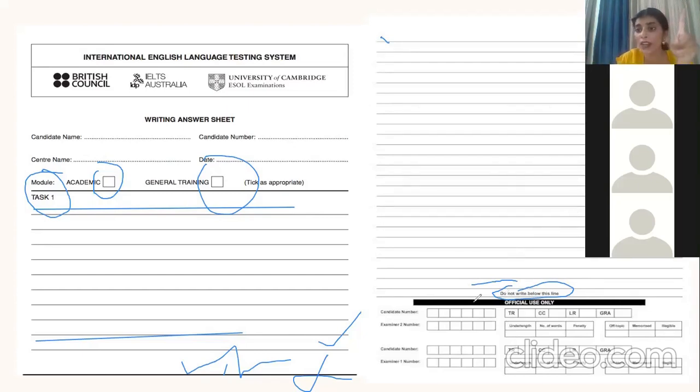Even if you feel that one word is left, don't be stingy, don't write over here. Even if one word is left, you need to take an extra sheet because they have strictly mentioned that we don't have to write below this line. I hope I'm clear to everybody. After that, the other thing that I want to tell you all is about alignment. It is very important to have alignment in your task 1 and task 2.